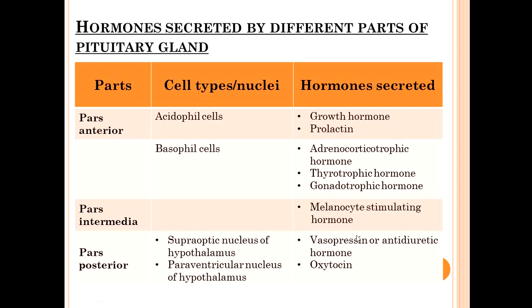Pars intermedia will be secreting melanocyte stimulating hormone. Pars posterior gets hormone from two places: one is the supraoptic nucleus of the hypothalamus, another is the paraventricular nucleus of the hypothalamus. They form the hormones vasopressin or antidiuretic hormone, and oxytocin.